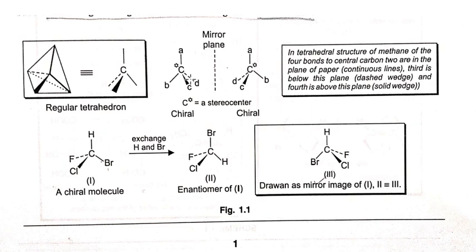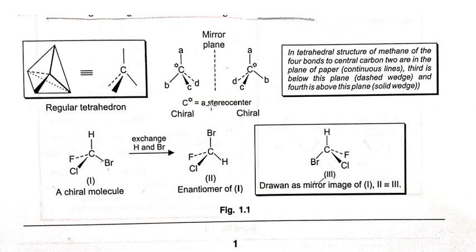Then the carbon is known as a stereo center or asymmetric carbon. This point has the capability to rotate plane polarized light. Now this one is the mirror image. If we put this structure onto this structure, so logically B is over D, so they are non-superimposable mirror images of each other, and then they both are enantiomers to each other.